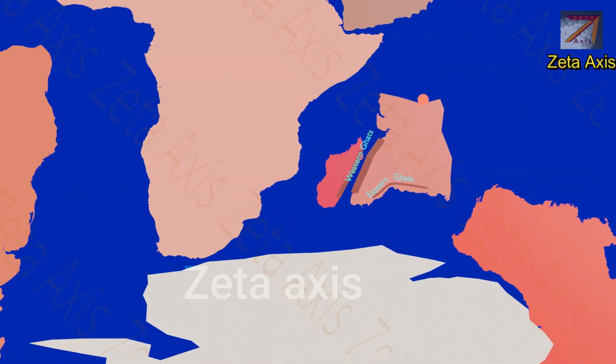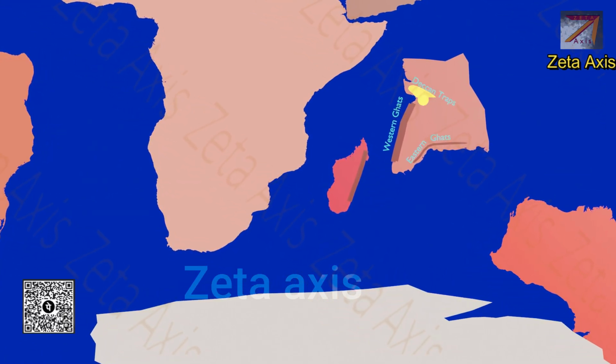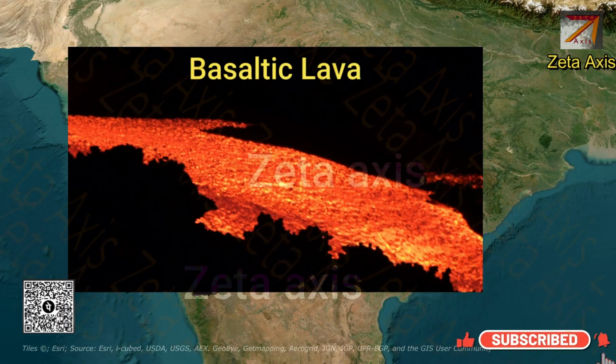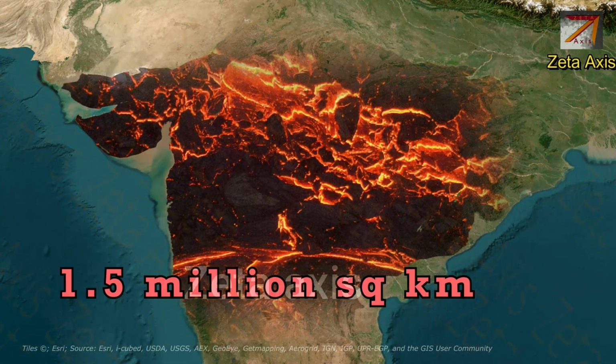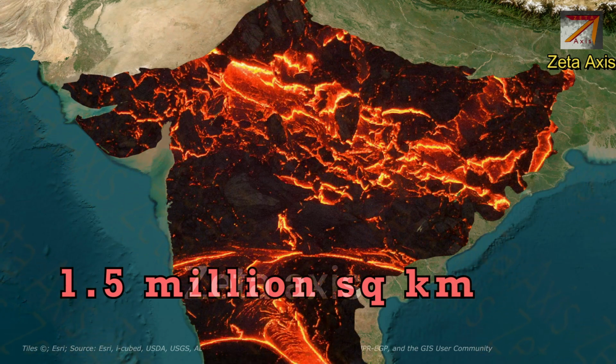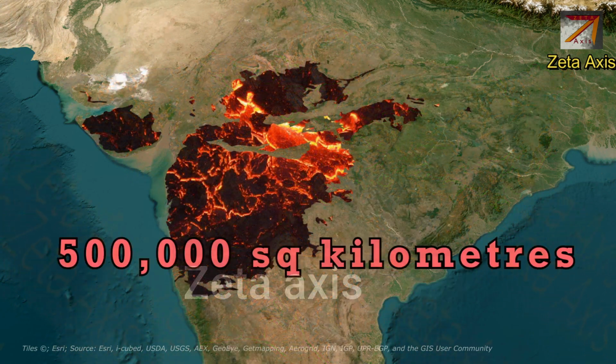Now, when the Indian plate moved over the Reunion hotspot, a lot of magma was emitted over the Indian subcontinent. This lava, being basaltic in nature, was able to spread over almost half of India. The basaltic lava then solidified to form a layer of volcanic rocks over sedimentary rocks. Over time, the flood basaltic lava rocks got eroded and the Deccan lava traps were reduced to a very small region of 5 lakh square kilometers.